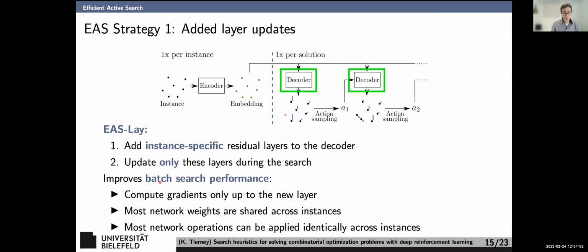Now, why is this great? Is that you only have to compute gradients up to that layer. So you can put it right at the start, or after the first layer, and you don't have to compute too many gradients. Most network weights are shared across the instances, and most network operations can be applied identically across instances, which means you can really highly parallelize this method.